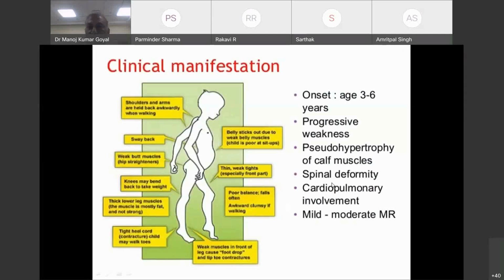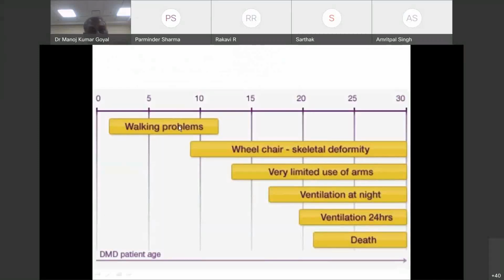Again, clinical manifestation, as I told, progressive weakness, pseudohypertrophy of calf muscles, spinal deformity, cardiopulmonary involvement, and they tend to have mental retardation also. We see that. This is a typical course of weakness. They develop walking problems early. By definition, they do not walk beyond 13 years of age. Need for ventilation usually occurs in the late teens. By 24 years, most of them require ventilation, and most of them die between 20 and 30 years of age. But with modern care, some of them do survive even till 40 years of age.